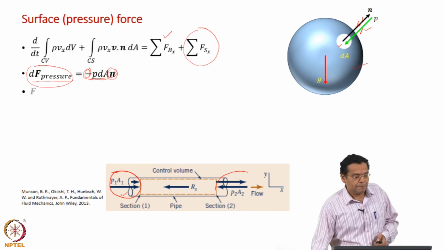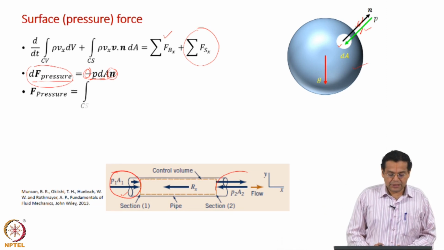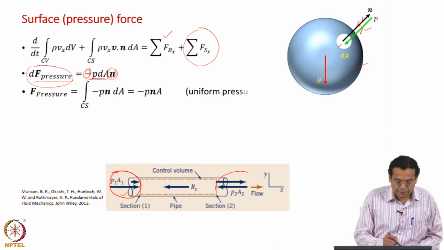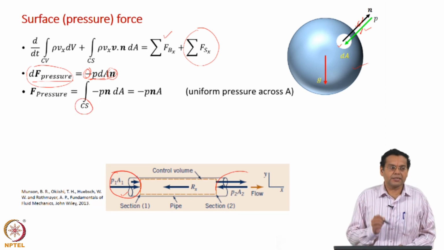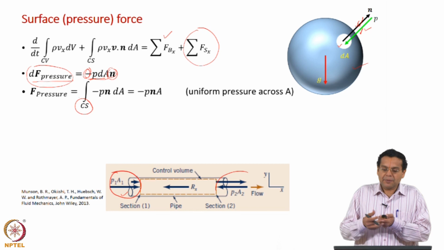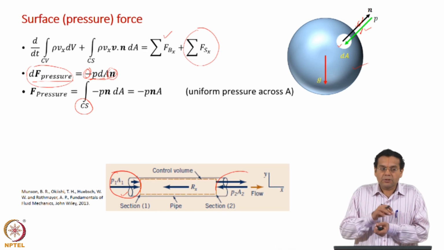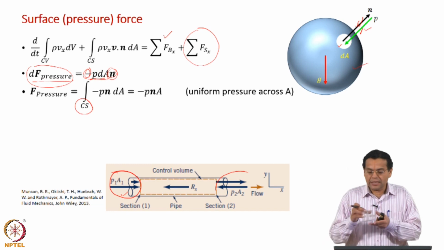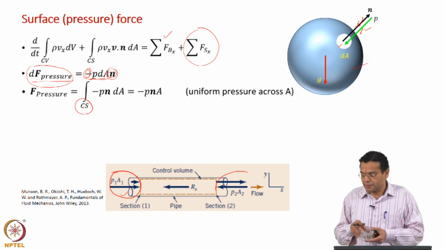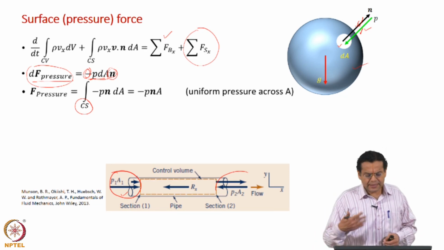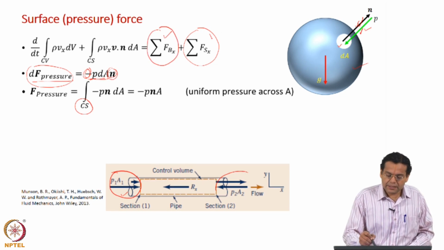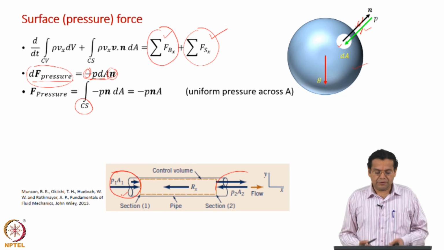So, let us do that. The force due to pressure is equal to the integral of minus p n dA. Remember, the integral is a surface integral. Why is that? Because pressure is a surface force, it acts over the surface, and so you are integrating over the surface area. To contrast with the body force, which acts over the entire volume, and the integral was a volume integral. So, this body force has a volume integral, this surface force has a surface integral.